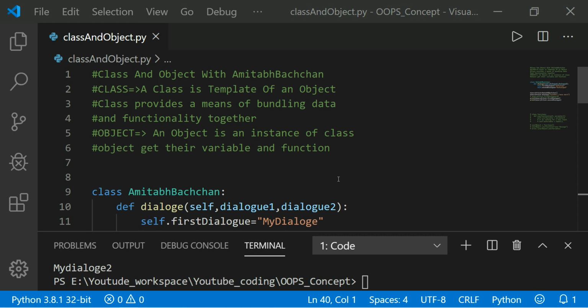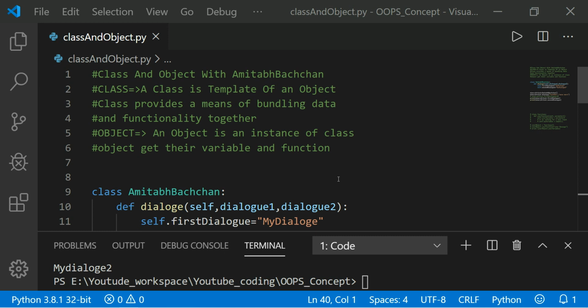I got a request from your side: please make a video on class and object. So in this video, I am going to explain what is class and object. People are confused about the concept of class and object. What is a class, what is an object, how to create a class, and how to use an object.